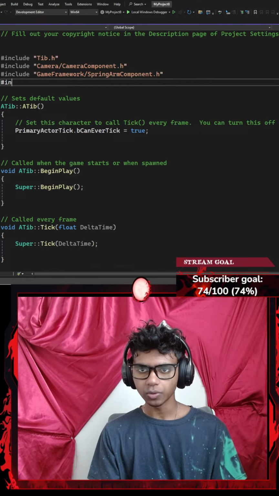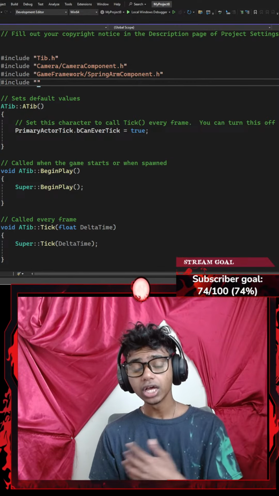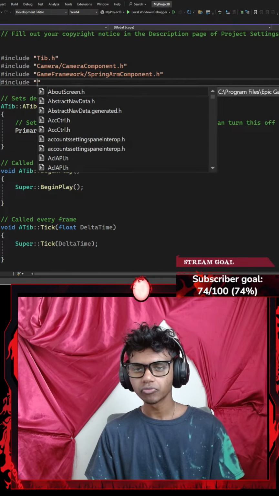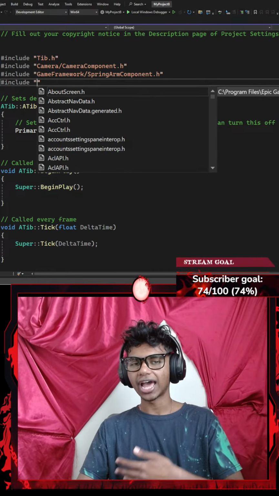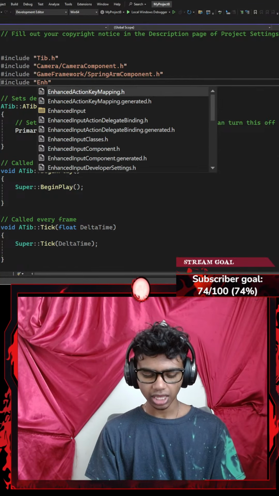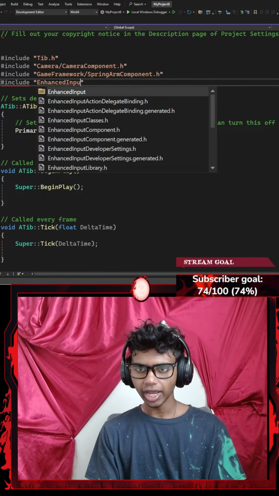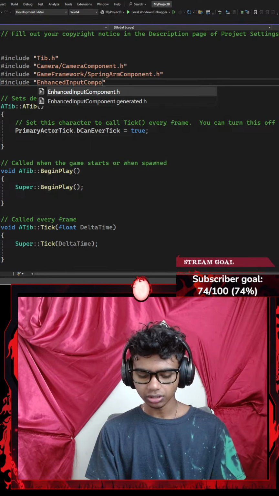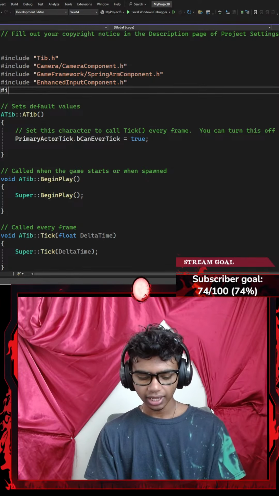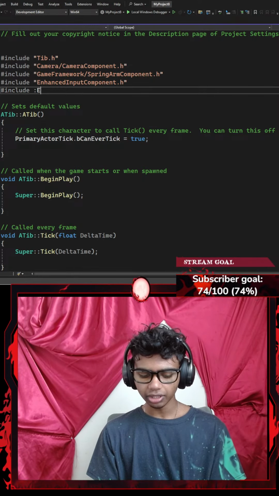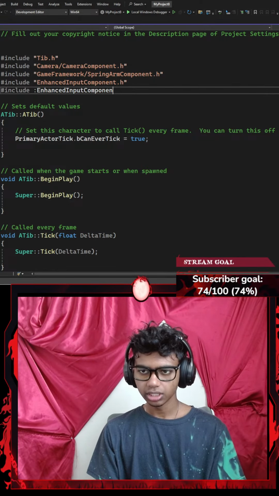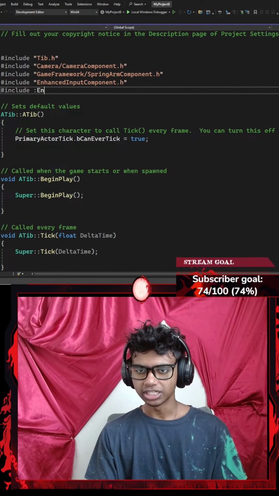Once I'm done with that as well, since I am going to be using enhanced inputs, I'm going to go ahead and include EnhancedInputComponent.h, which is my enhanced input component's header file. And I will also be including my enhanced input subsystems, honestly.